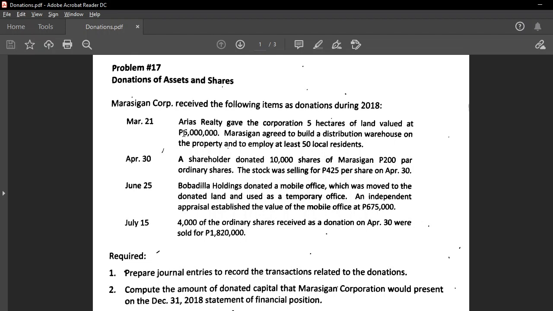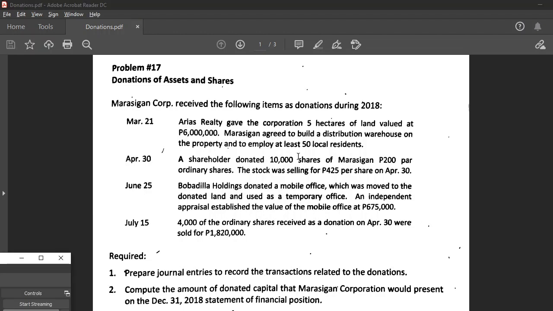Okay, so let's start. March 21, year 2018, Arias Realty gave the corporation 5 hectares of land valued at 6 million. So Marasigan, which is the point of view of this problem, agreed to build a distribution warehouse, wherein they agreed to employ at least 50 local residents.